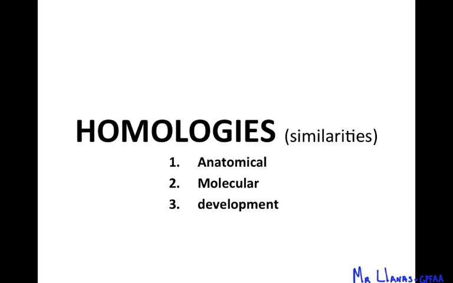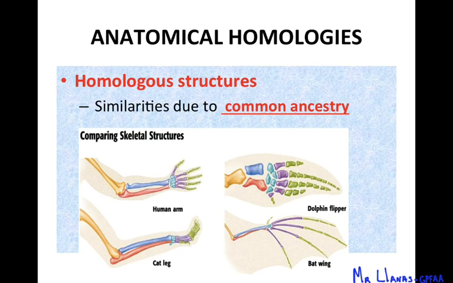Now let's talk about some homologies. Homologies are just similarities. There's three that are used to support this idea that things change over time, and that things have changed over time and are not the same as they started out as. The three similarities are going to be anatomical, molecular, and developmental homologies. And we'll start with anatomical.